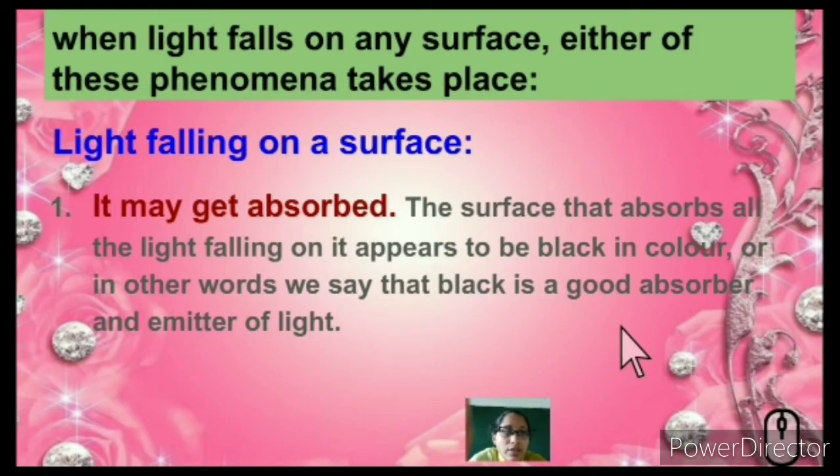Let's see what happens when light falls on any surface. Let's see which surfaces the light falls on and what is going to happen to it. When light falls on a surface, it may get absorbed. This happens when light falls on a darker area or black color. Black is a good absorber of light and also a good emitter of light. You can see that the light gets absorbed by the black object and is also emitted back.